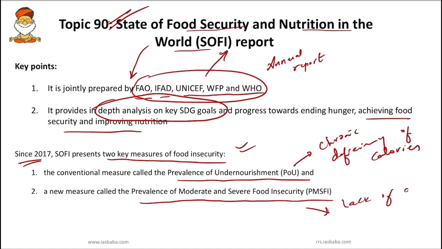So these are the two important measures of food insecurity which the SOFI report highlights.